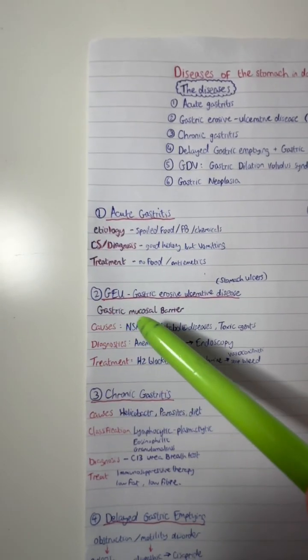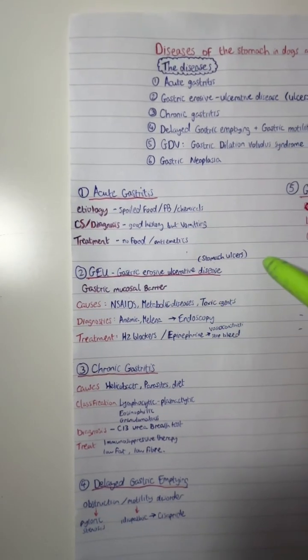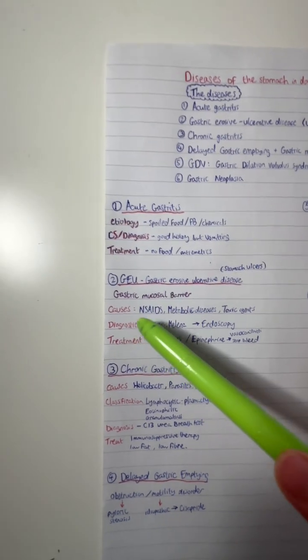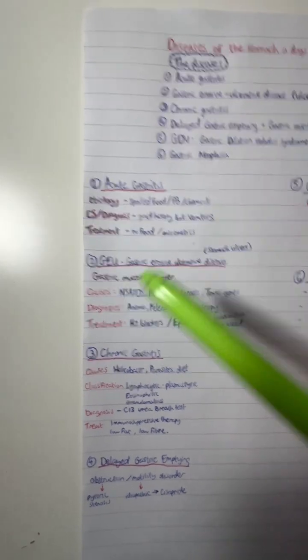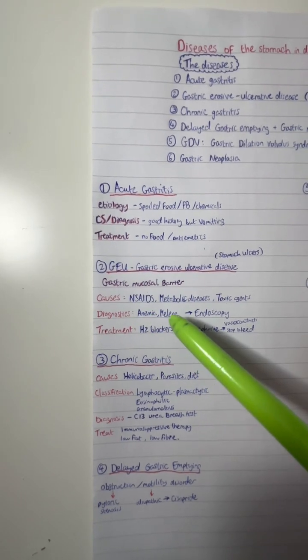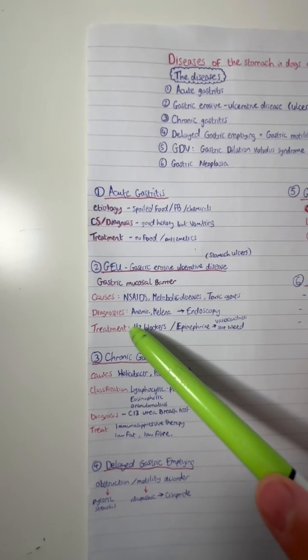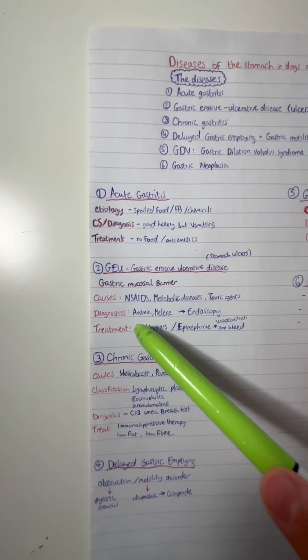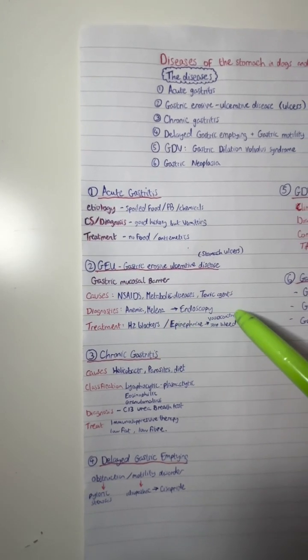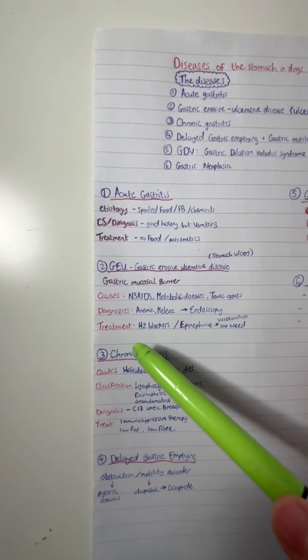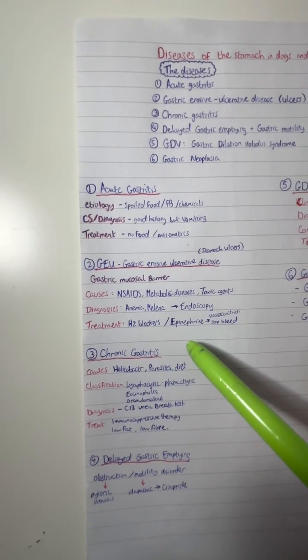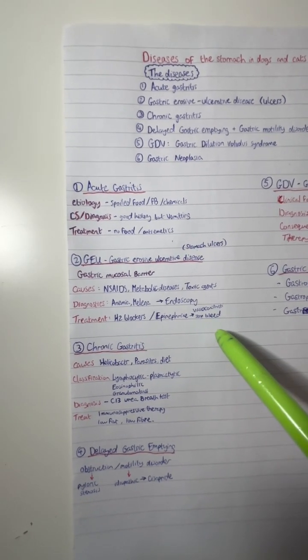For GEU, gastric erosive ulcerative disease, which is stomach ulcers, discuss the gastric mucosal barrier, talk about the causes such as NSAIDs, metabolic diseases, and toxic agents, and talk about the diagnosis. So if you see anemia and melena, do endoscopy. And the treatments such as H2 blockers and giving epinephrine, which causes vasoconstriction and stops bleeding.